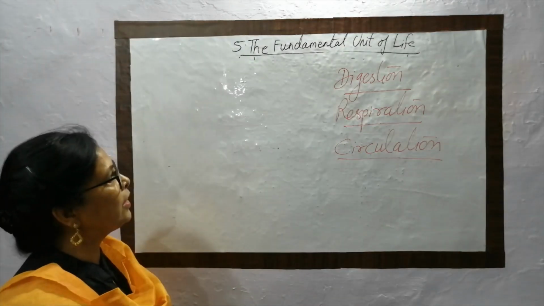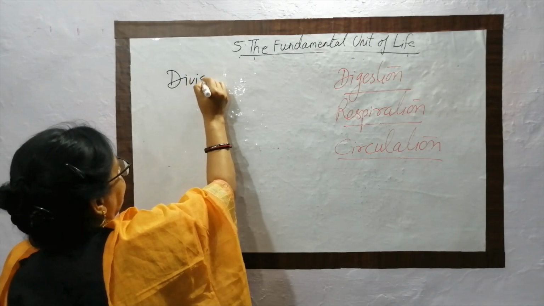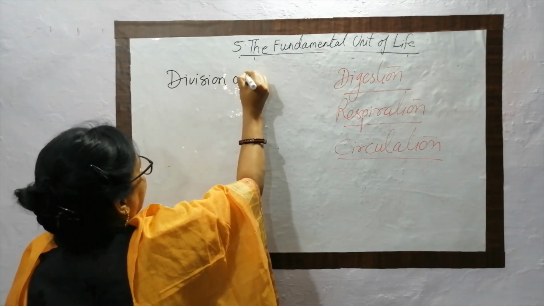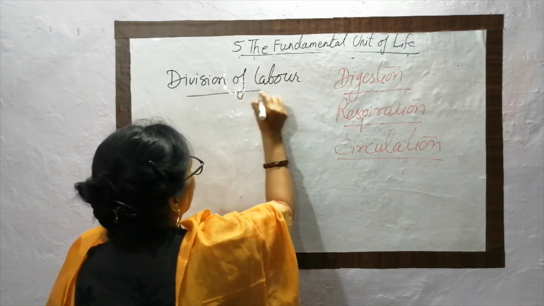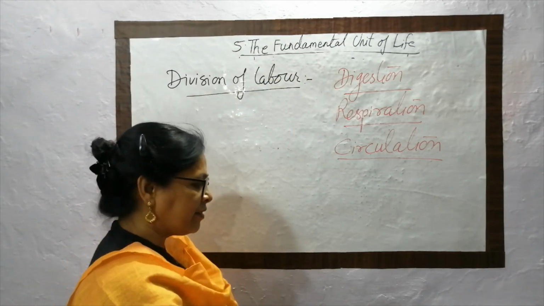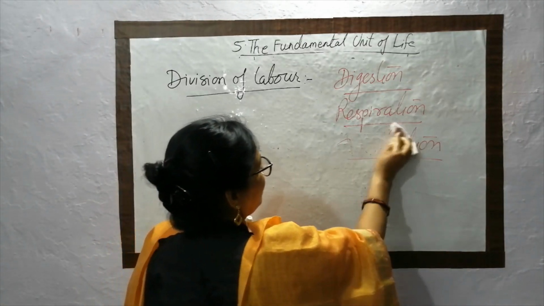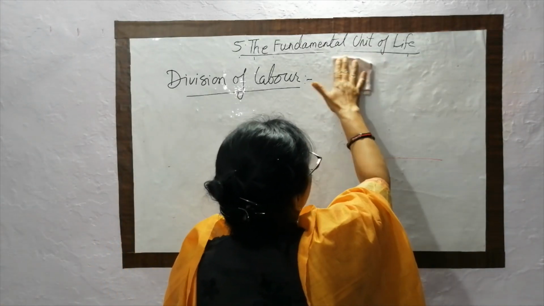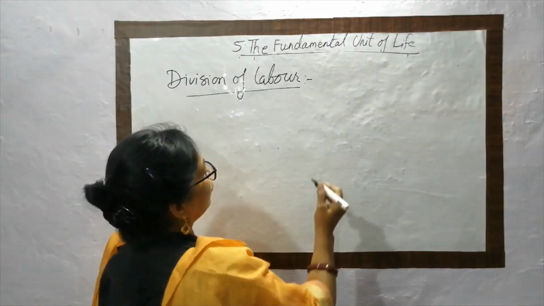And in biology, we call it the division of labor. Division of labor means everyone has their own work and everyone has to do their own work. So that is called the division of labor. Now define this term, division of labor. What is the division of labor?